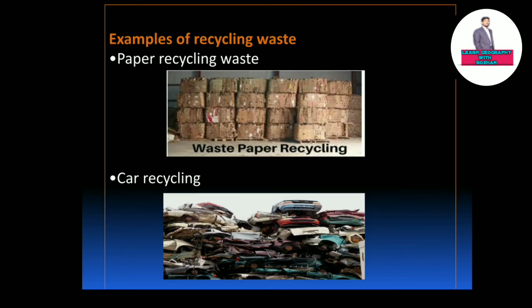There are two examples of recycling waste. The first is paper recycling and the second is car recycling. Paper recycling: waste paper is sometimes reused to make newspaper through a process called paper recycling.